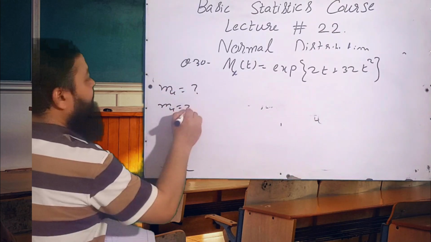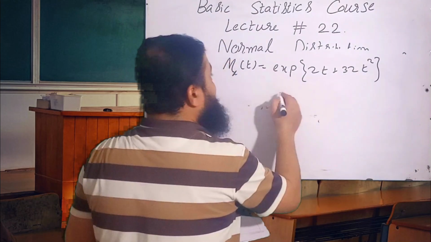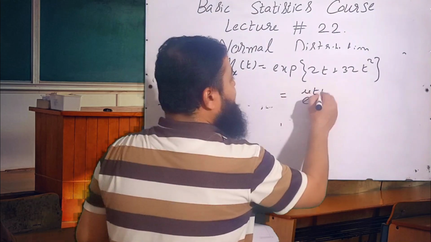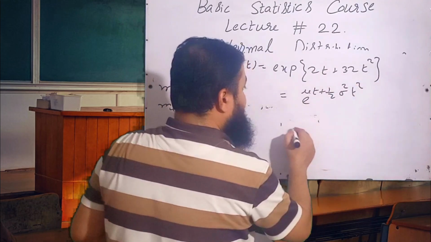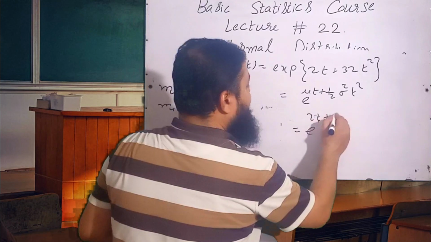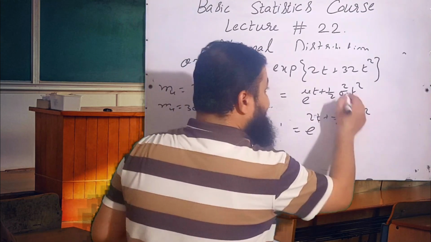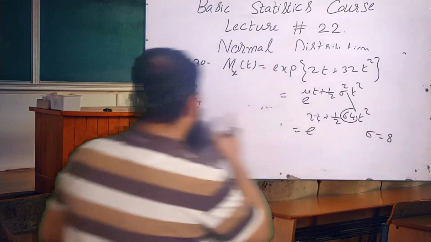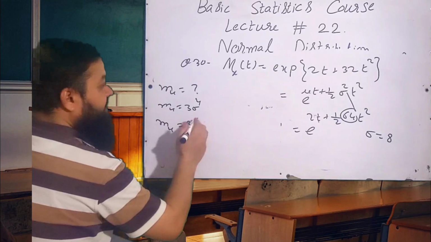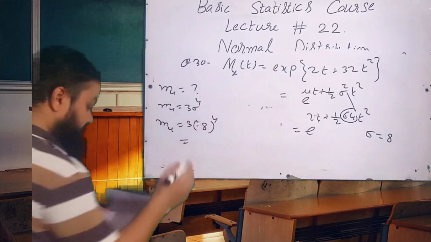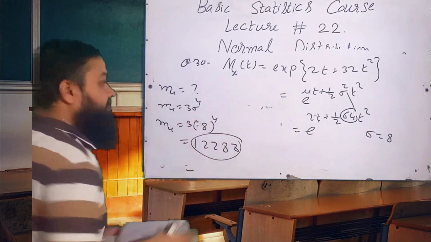M4 is equal to 3 sigma power 4, and we know in the normal distribution the moment generating function is e raised to power mu t plus 1 over 2 sigma square t square. I will make its form like this: 2t plus 1 over 2 times 64 t square, and 64 is the variance. Then sigma will be equal to 8. Just substitute, M4 is equal to 3 sigma power 4, 3 times 8 power 4, and that will be equal to 12288, the correct option in the exam.